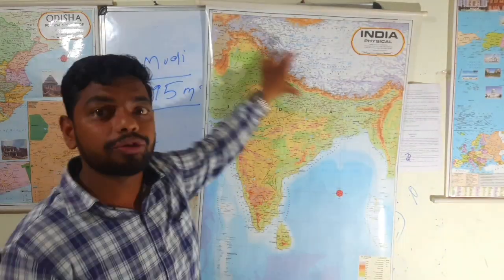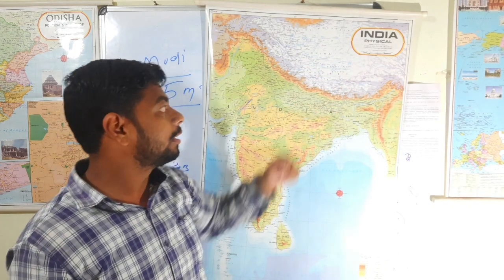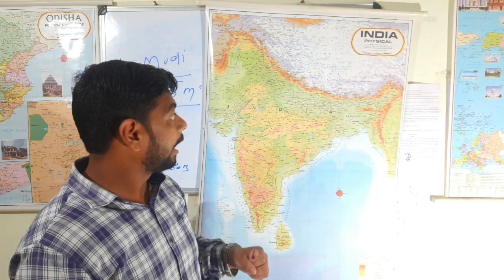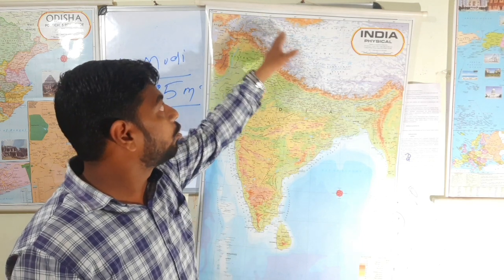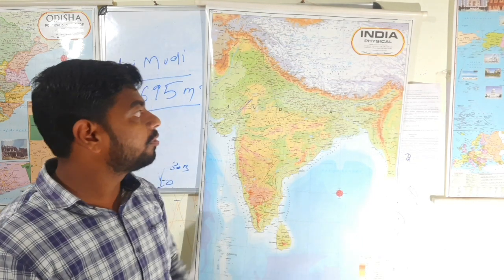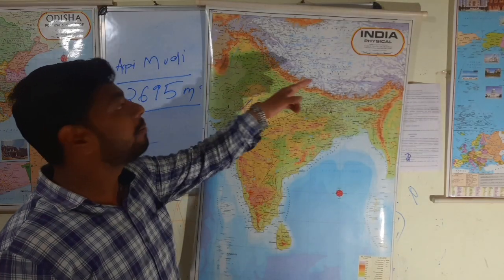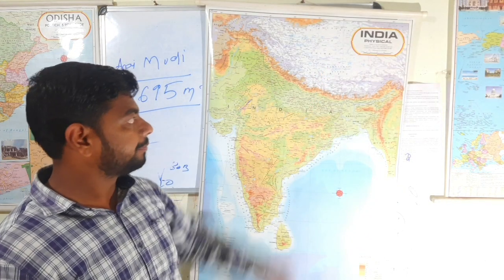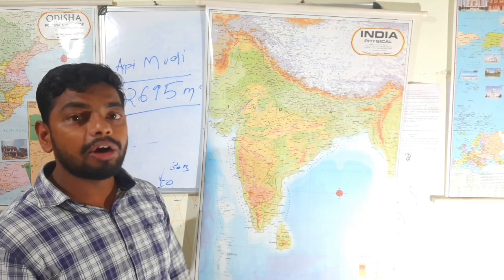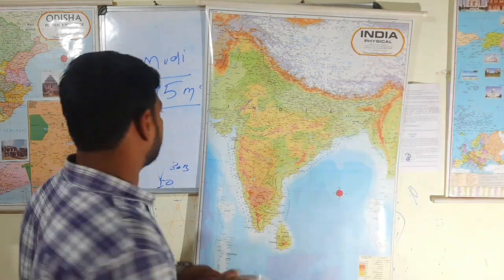Okay, clear. Next, we understood the Yangfold mountain, which one, the Himalayan range, why it is important. Okay, another one, I also told Karakoram range before. Let me tell you, Himalayan ranges spread in how many states and union territories?